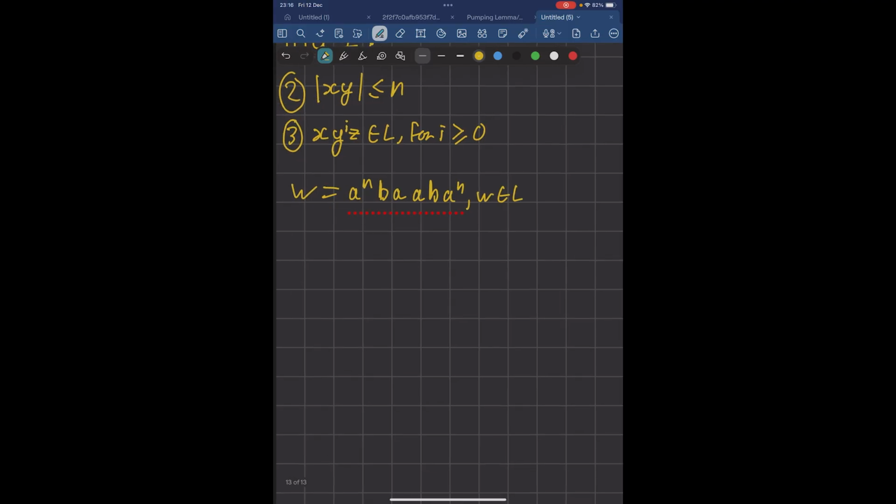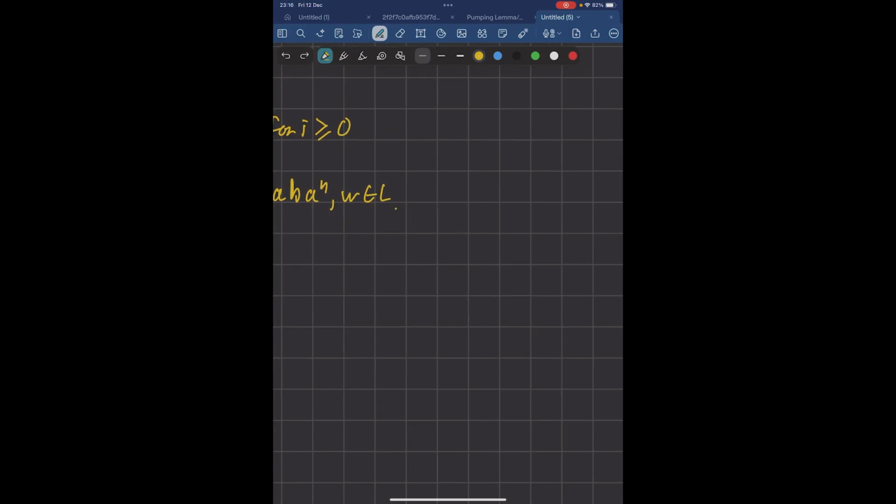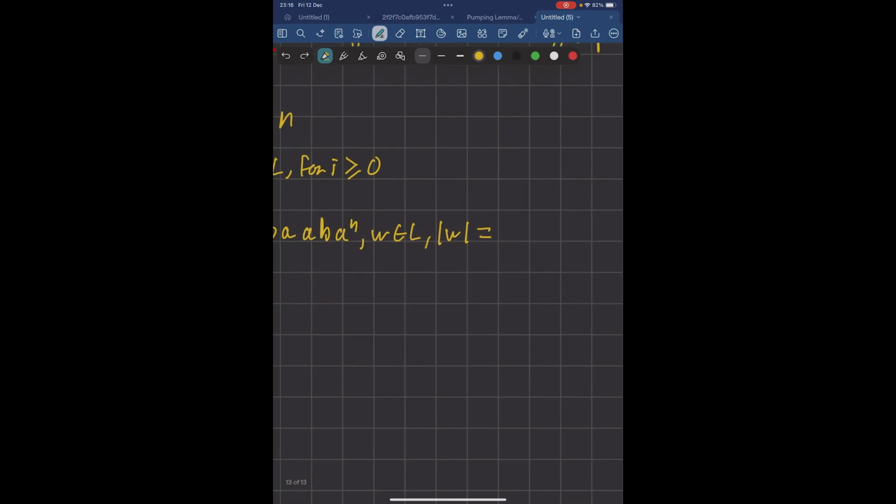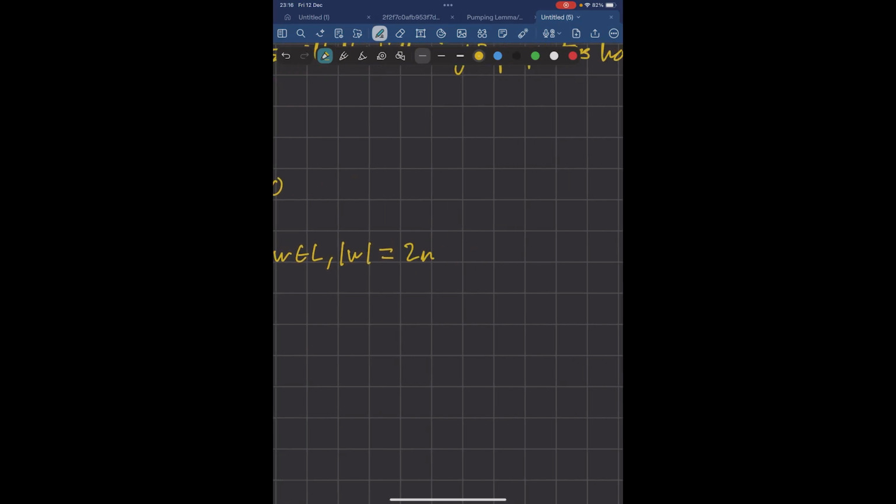So this is part of the language, and its length is going to be 2n plus 4, which is greater than or equal to n.